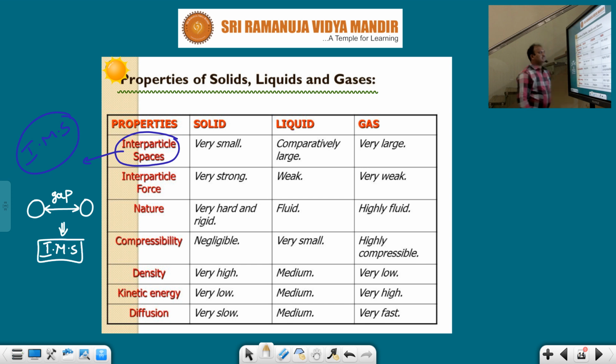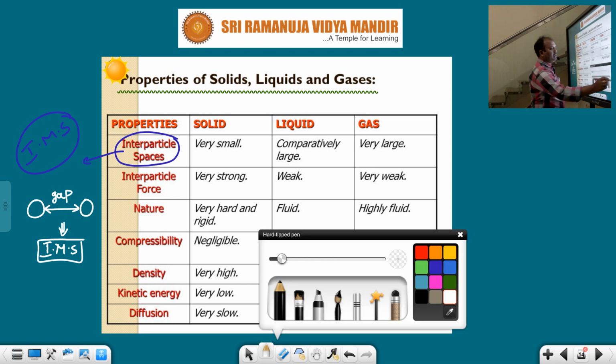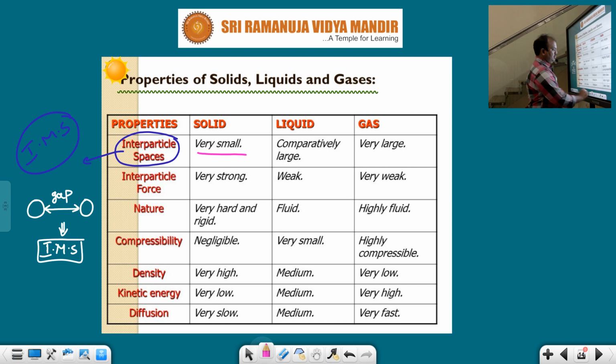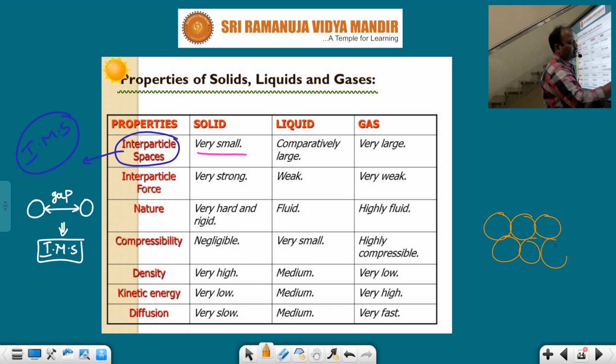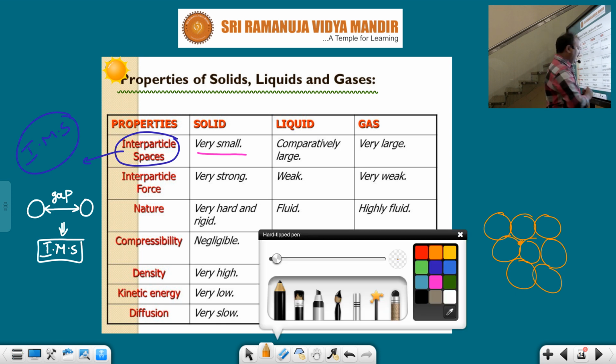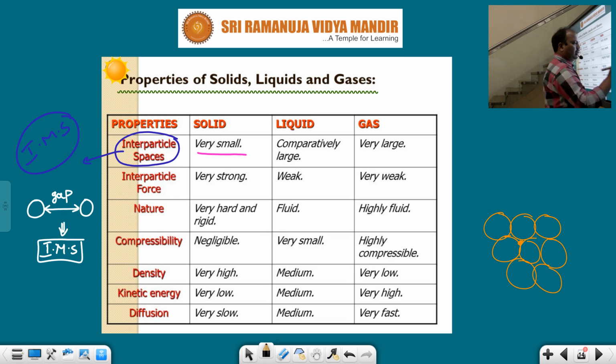intermolecular spaces. Generally these intermolecular spaces are very small in the case of solids, because solid molecules come close together and are tightly bounded. That's why the gap is very less. Am I correct or not? That's why intermolecular spaces or interparticle spaces are very small in the case of solids.